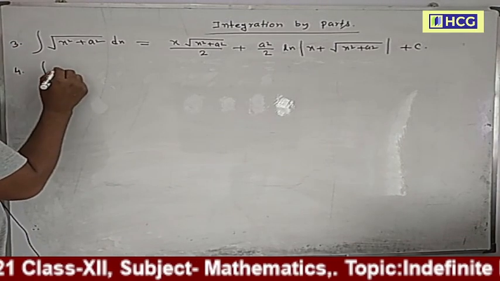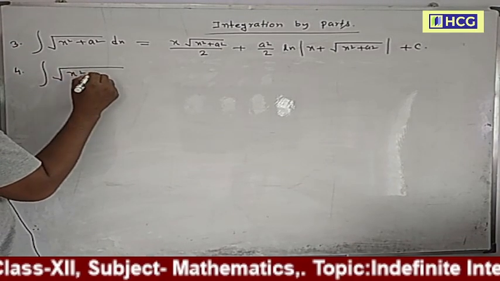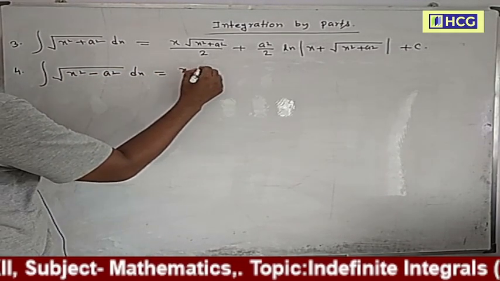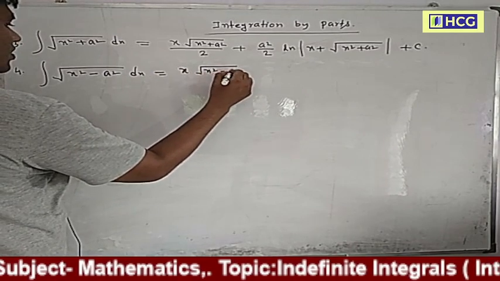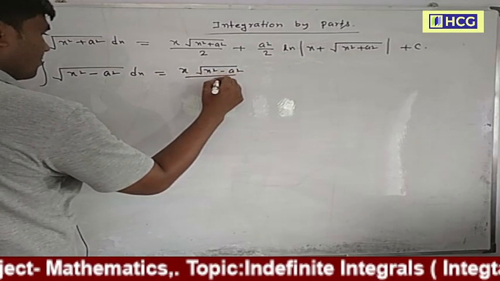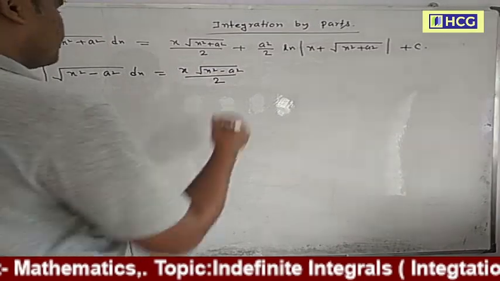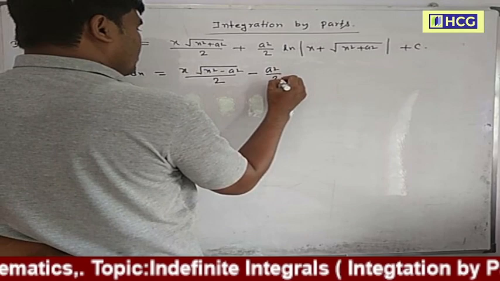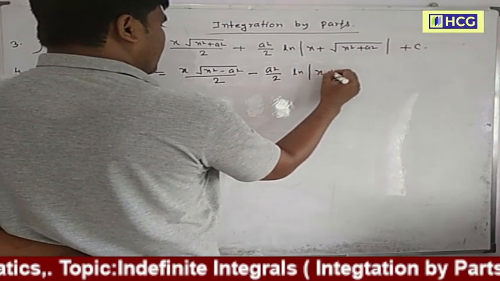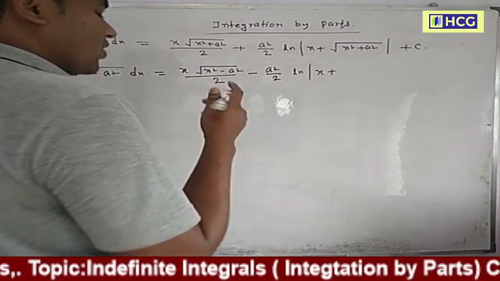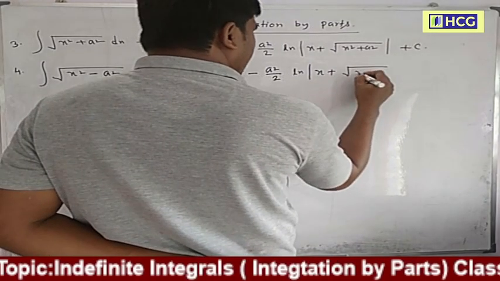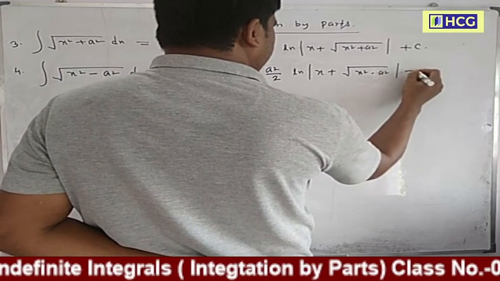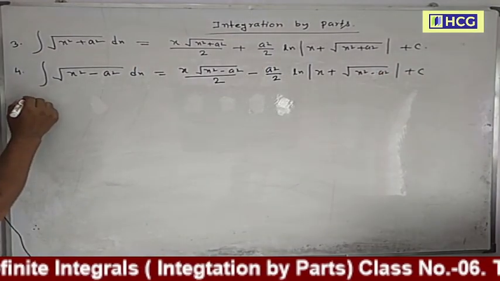Fourth formula: the integration of square root of x square minus a square dx. This is x into root over of x square minus a square by 2, minus a square by 2 ln mod of x plus square root of x square minus a square, plus c.